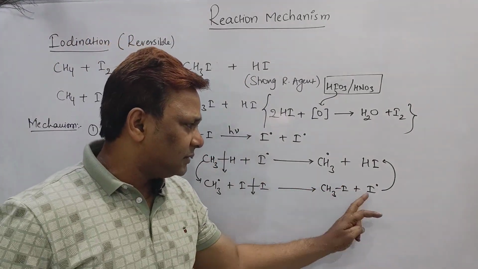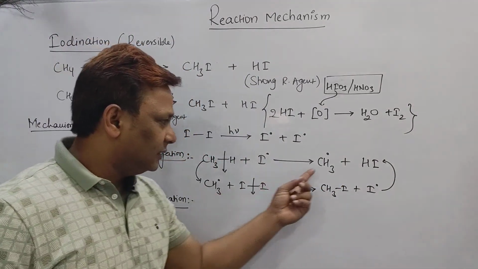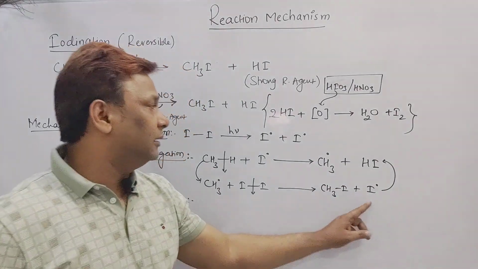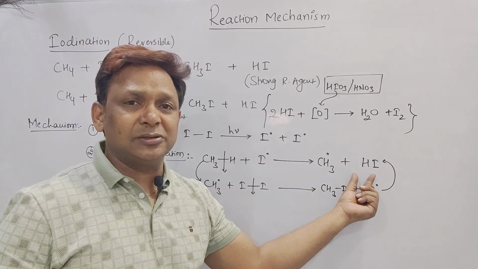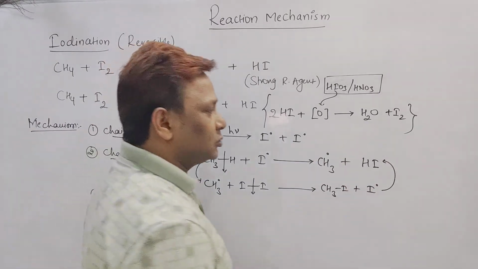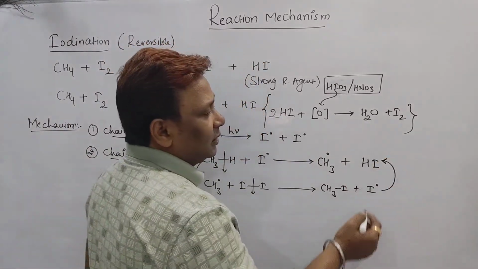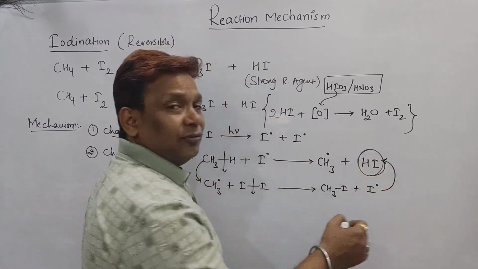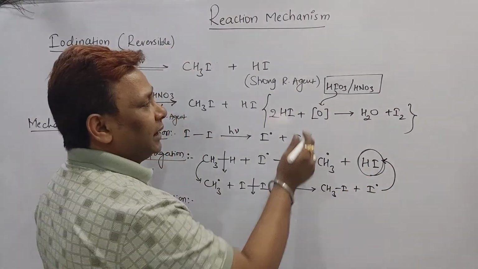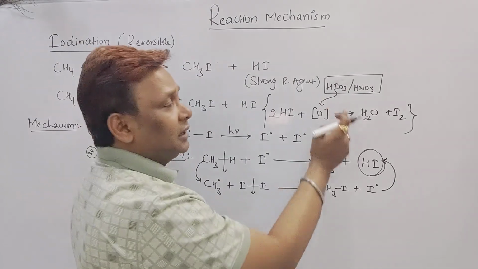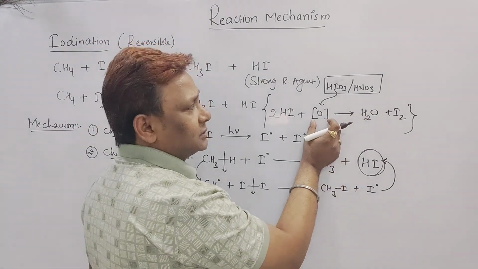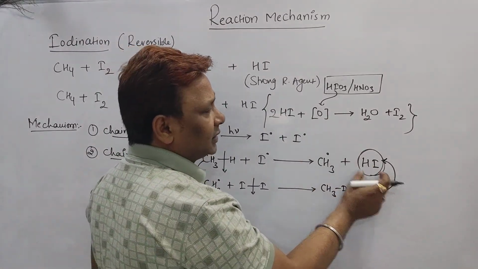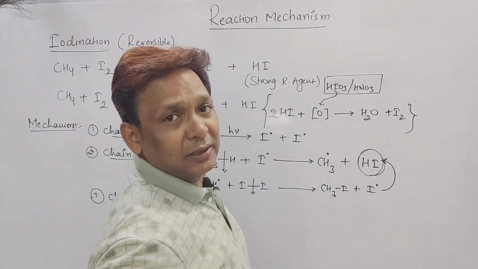You know beta, CH3I which is obtained here, the CH3 radical and I radical are reduced by HI, because HI acts as a strong reducing agent. So we should take out the HI. But how should the HI be taken out from the reaction vessel? By adding a strong oxidizing agent like HIO3 and HNO3, which will provide nascent oxygen. Nascent oxygen combines with HI, and it forms H2O plus I2.